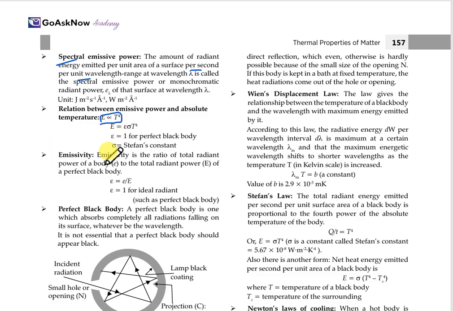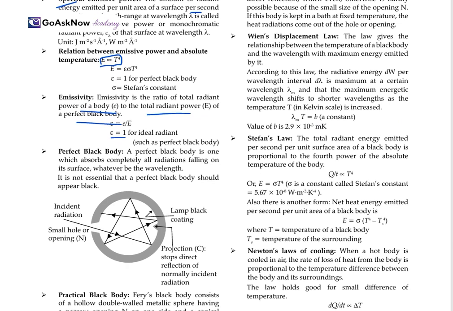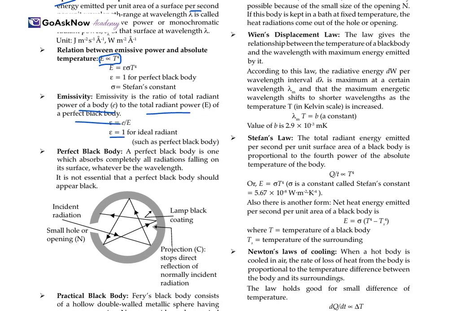Now, emissivity. Emissivity is the ratio of the total radiant power E of a body to the total radiant power E of the perfect black body. Mathematically, it is like that. Now, the perfect black body: we have just read it out, but what actually is it?